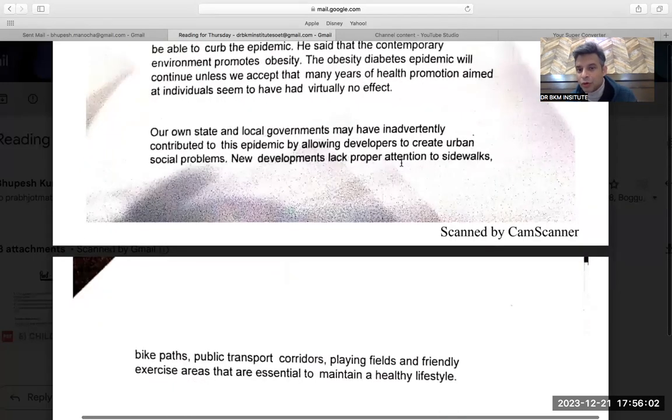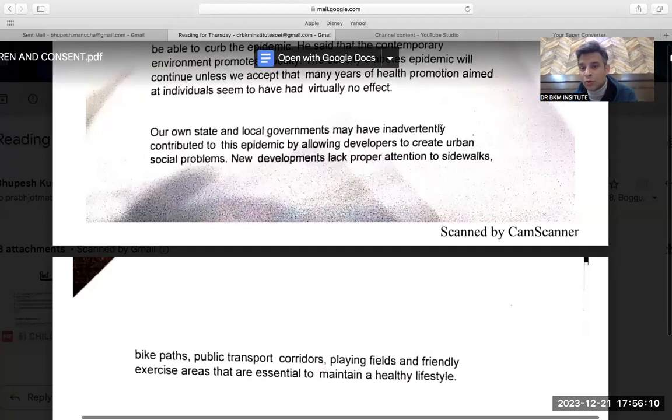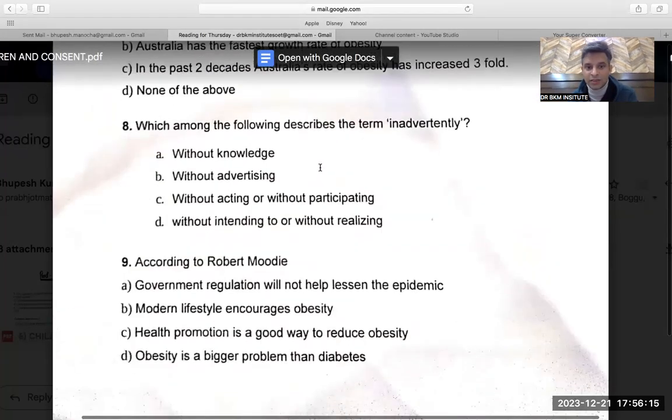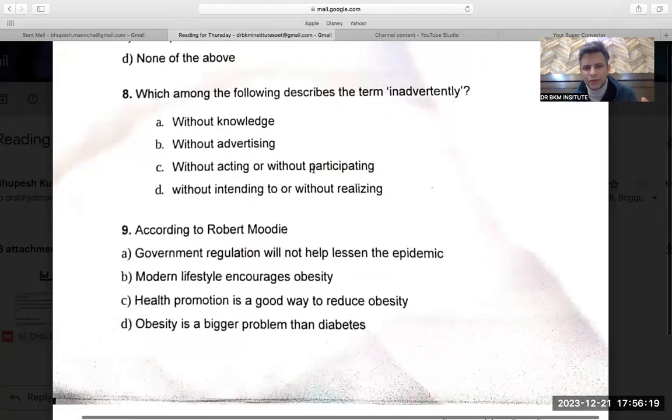New development lacks proper attention to sidewalks. So what is happening in the new development is that sidewalks for walking are not given. So maybe the governments have inadvertently, which means unknowingly. So the answer should be without knowledge. Yeah, it can be without advertising. No. Without acting or participating, this can be without intending to or without realizing.